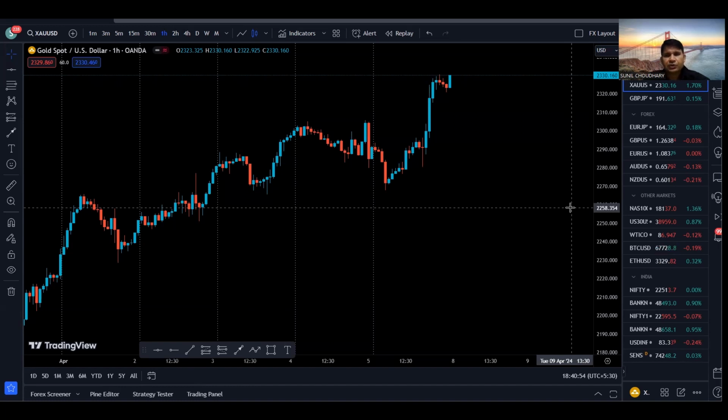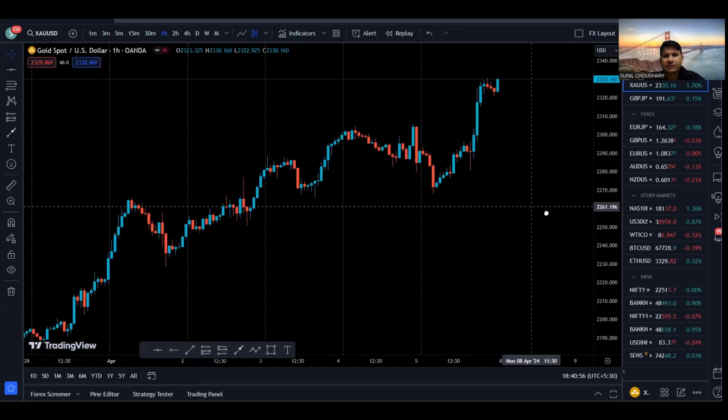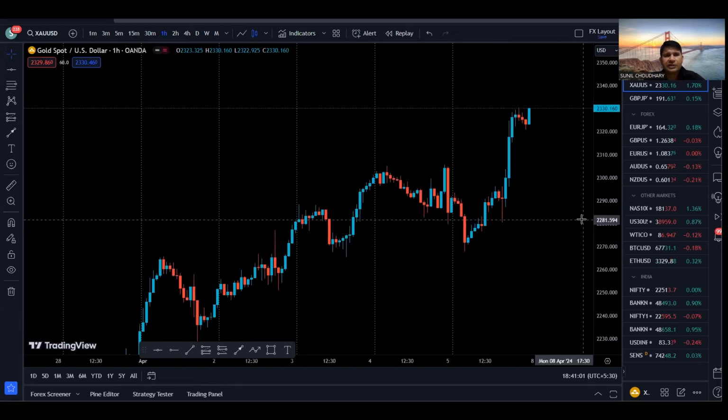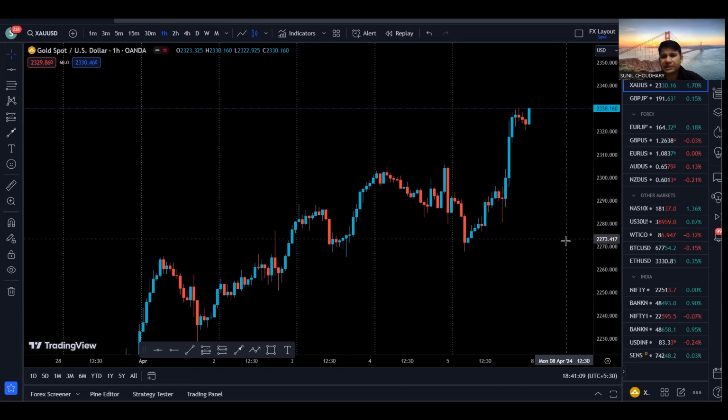We are going to do a top-down analysis on the gold and GJ. As usual, we will start with the monthly time frame, and then we will go to the lower time frames: weekly, daily, 4-hour and 30 minutes time frame. On the 30 minutes we will also talk about some intraday and scalping setups as well. So without wasting any time, let's get started.